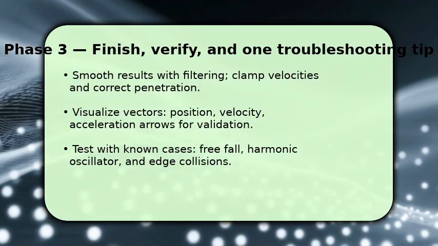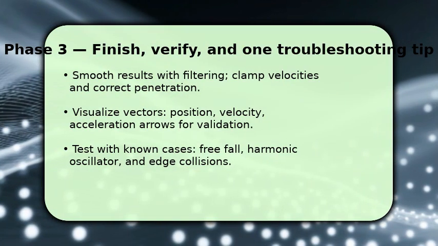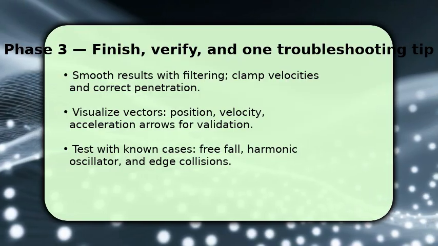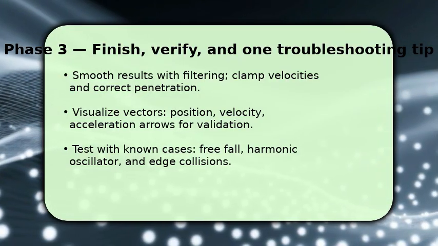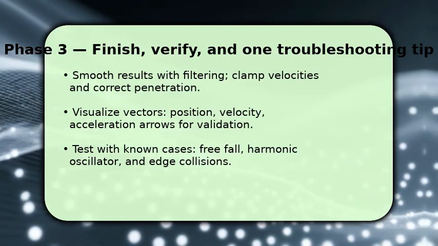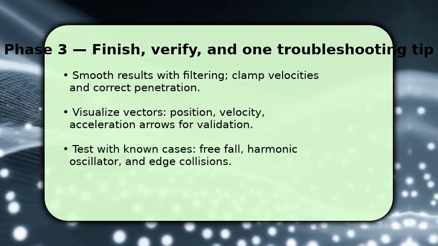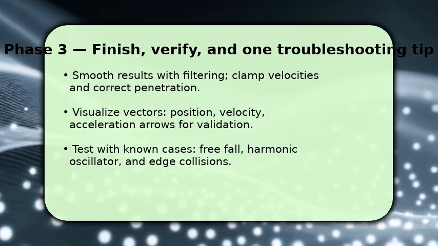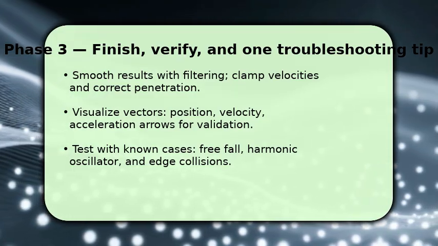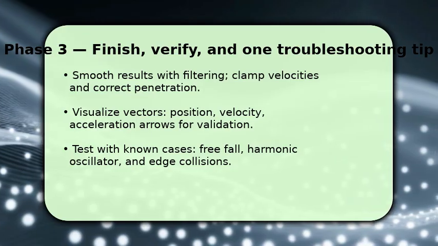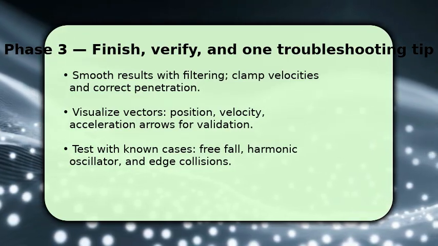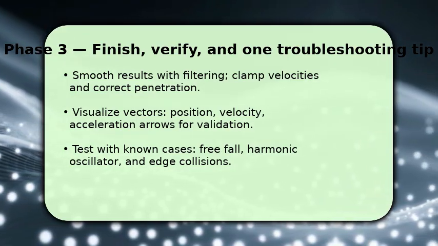You finish by stabilizing and outputting results. Apply post-step constraint resolution, clamp velocities, and optionally filter jitter with a low pass so visuals are smooth. Once done, render debug arrows for position, velocity, and acceleration to verify magnitude and direction. Compare against analytic cases like free fall or a spring to validate correctness.